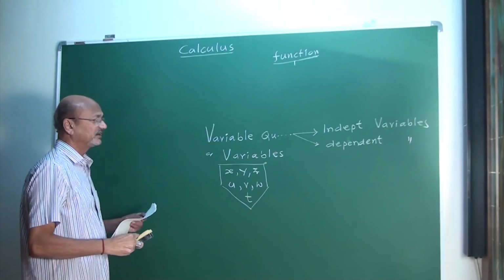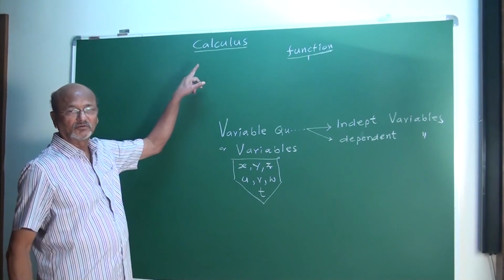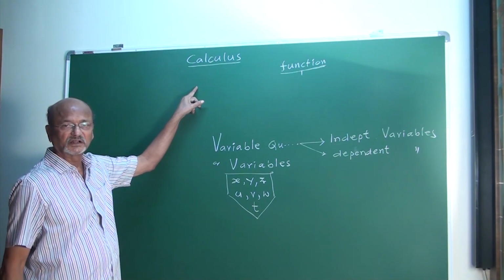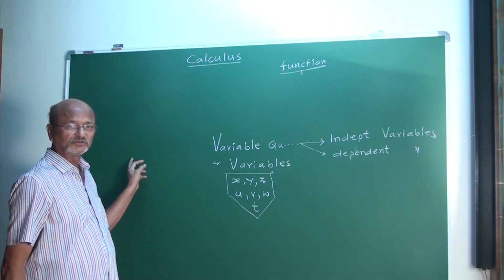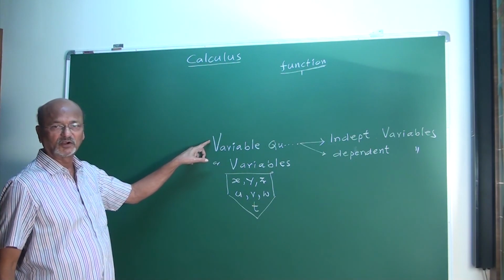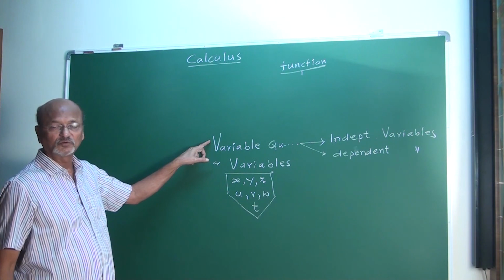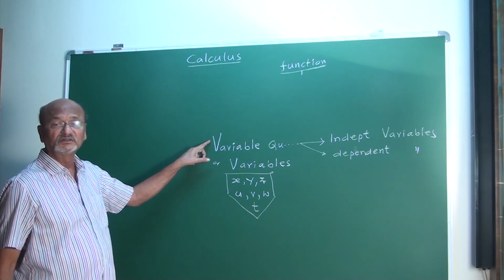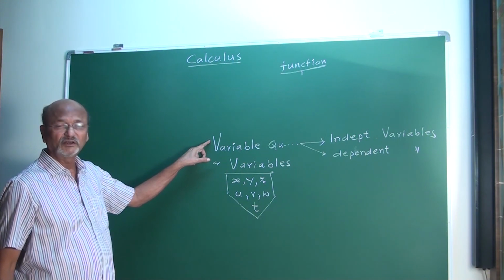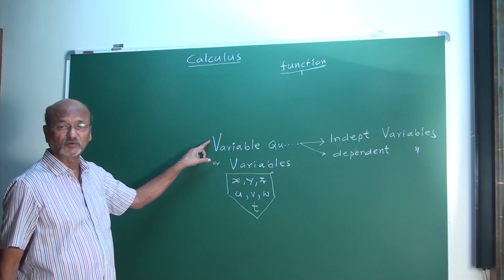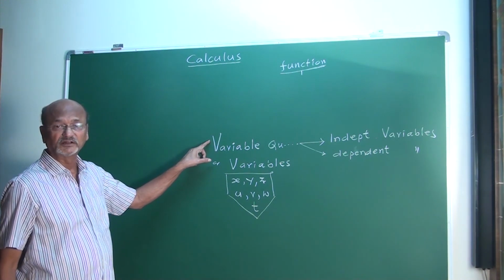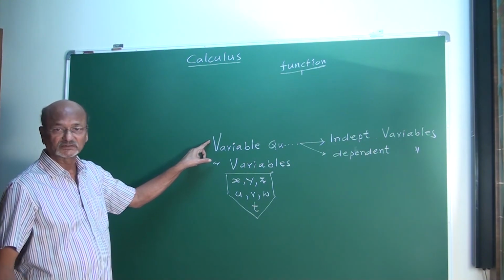Yes, I said, I will repeat. Calculus is calculation of quantities. There are two types: one is constant, another is variable quantity. What do you mean by constant quantity? It is a quantity which doesn't change its value. It is always the same, fixed. Its value is fixed. Such a quantity is called a constant quantity. I told, examples are also given.